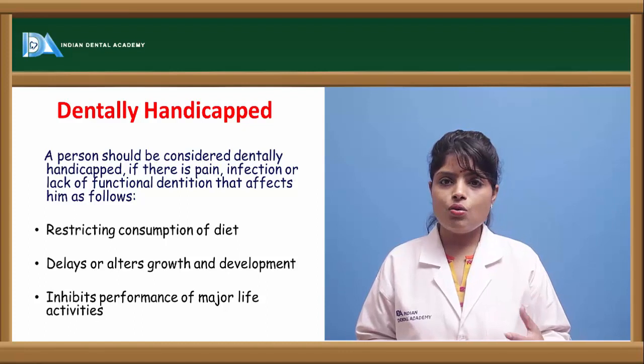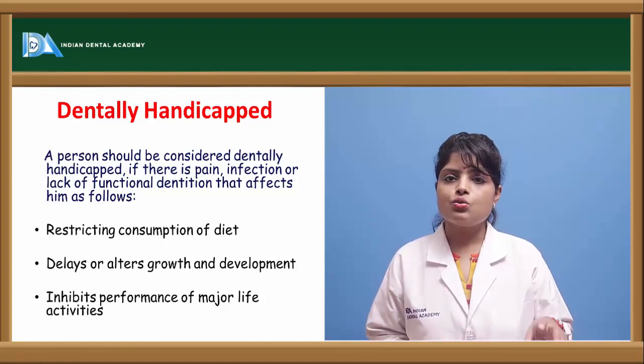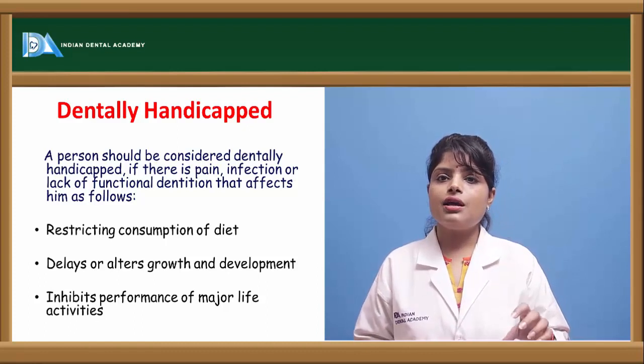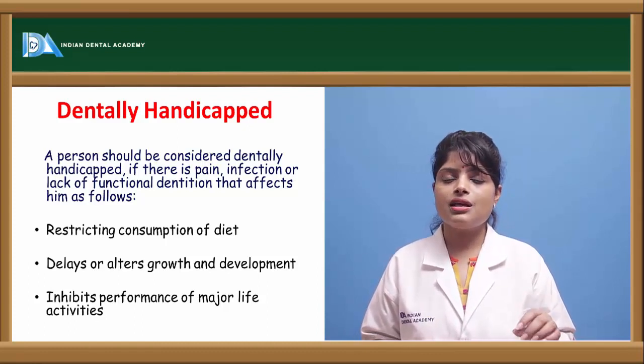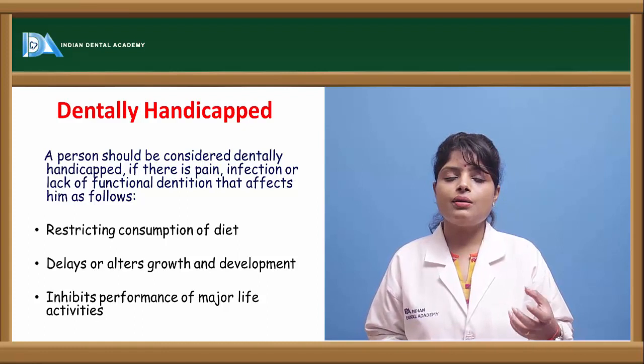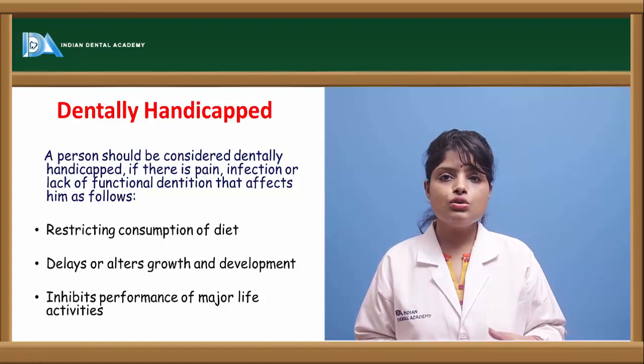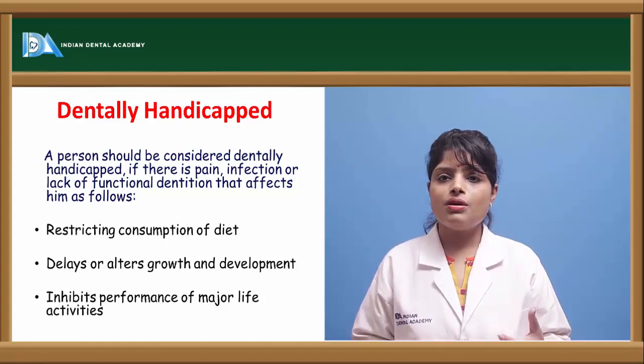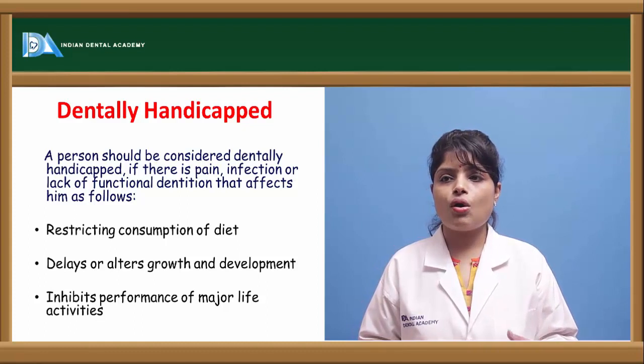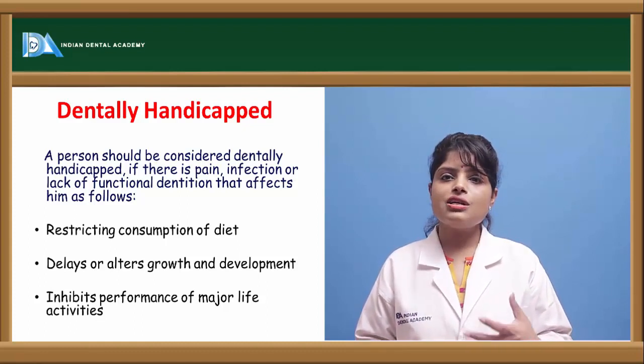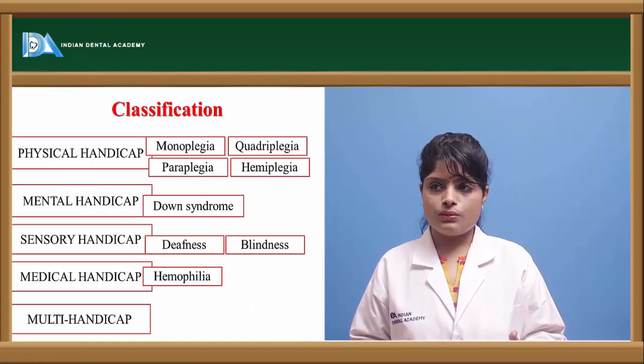Now let us know what is a dentally handicapped child. A dentally handicapped child is one who is prevented from maintaining proper aesthetics or mastication and proper nutrition due to certain dental problems or restorative problems or any pain or any functional defect in the dentition.